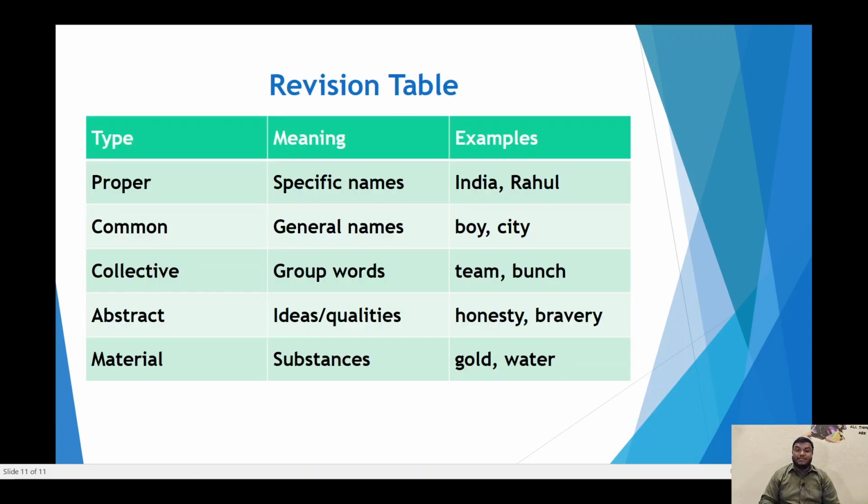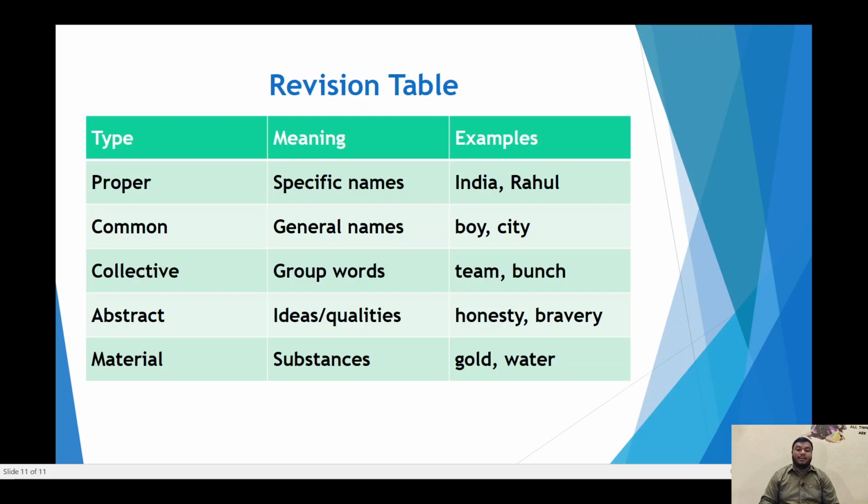So dear friends, once let us revise what we have studied in this video. There are 5 types of nouns: proper noun, common noun, collective noun, abstract noun, material noun. Proper noun is a specific name. India, Rahul, these are examples. Common nouns are general names, boy, city, these are the examples. Collective nouns are group words or the names of groups, team, bunch, bouquet. All these were the examples.